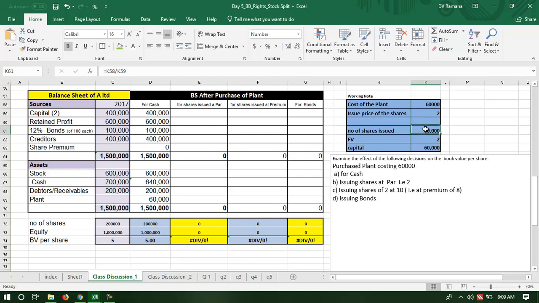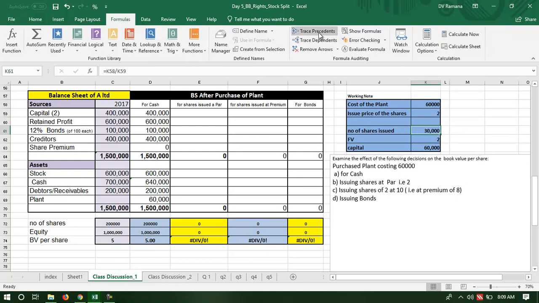The number of shares issued is equal to the cost of the asset divided by the issue price of the share, which is 2 here, equal to the face value. So the number of shares issued is 30,000. Face value of the share is 2, so capital will increase by 60,000.